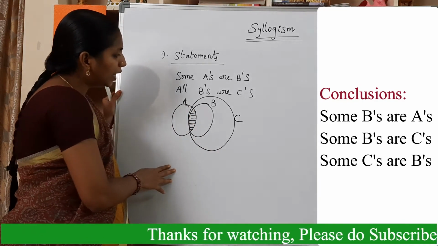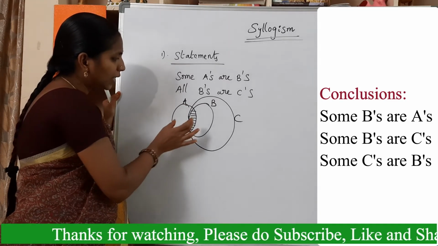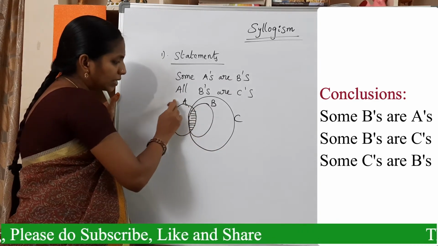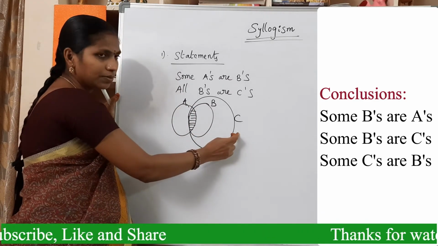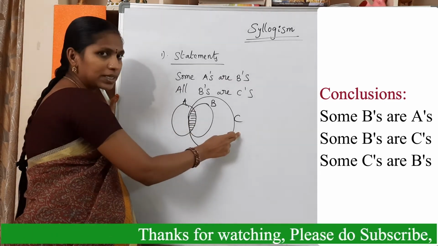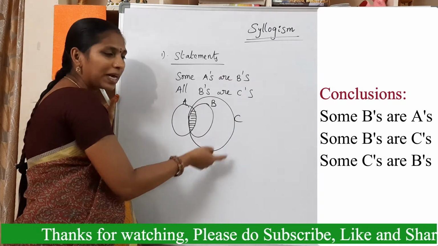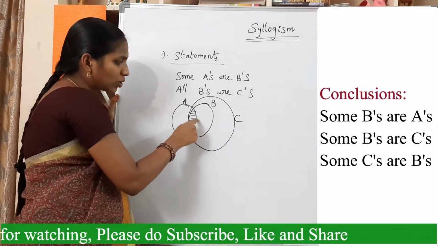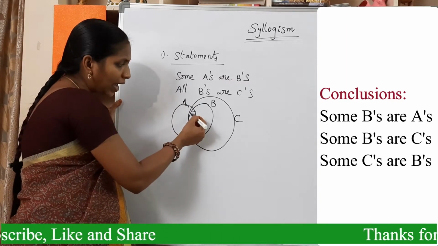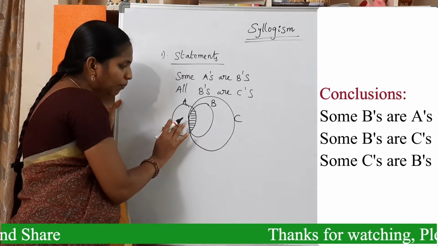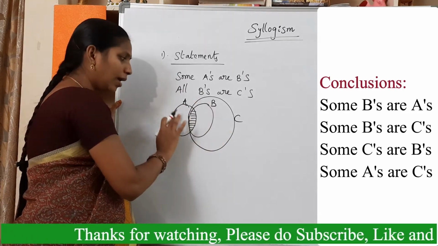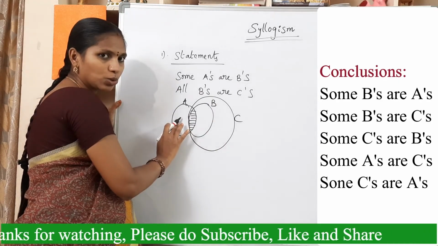Okay. And another conclusion is the A and C relation. Some A's are C's. That is also true. There is no direct relation between A and C, but there is a relation because of B. So there is an intersection part for A and C also. So some A's are C's, and some C's are A's. That is also one of the conclusions.